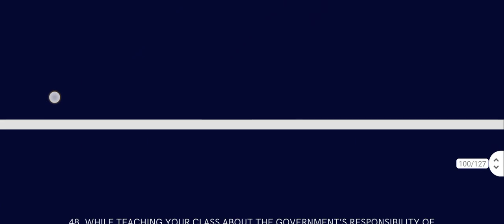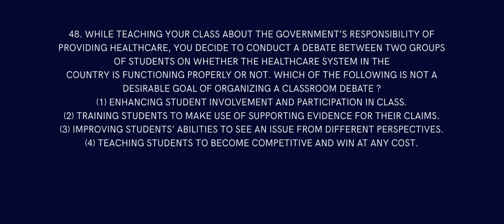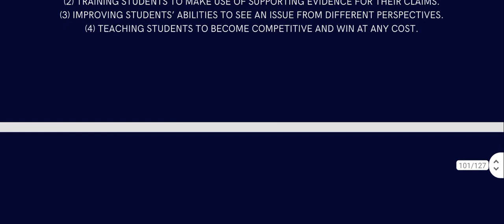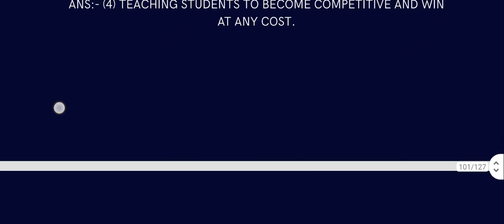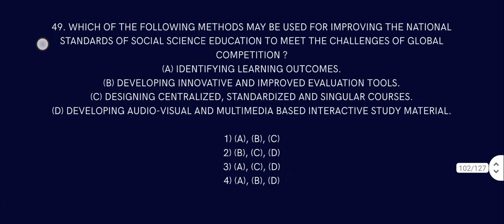While teaching your class about the government's responsibilities of providing healthcare, you decide to conduct a debate between two groups of students on whether the healthcare system in the country is functioning properly or not. Which of the following is not a desirable goal of organizing a classroom debate? Enhancing student involvement and participation in the class, that is also a desirable goal. Training students to make use of supportive evidence, that is also improving student ability to see an issue from different perspectives. Yes, and teaching students to become competitive, win at any cost. Now that is not the appropriate answer. Answer should be 4. Teaching students to win at any cost, that is not really appropriate, but in life that is the only way.